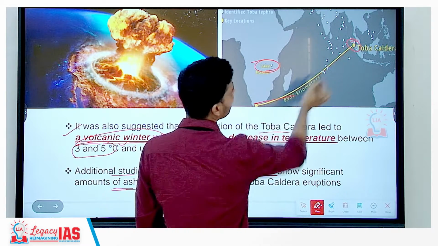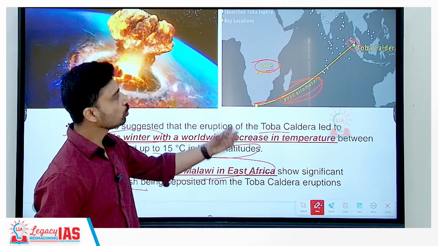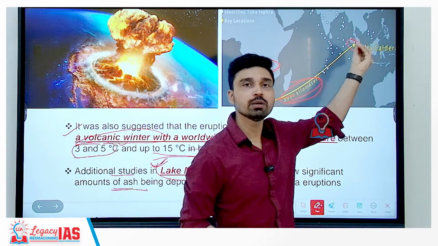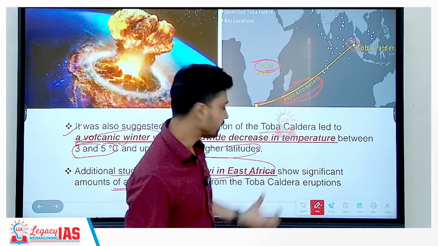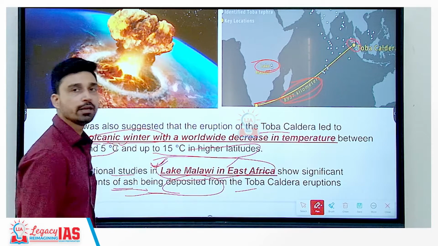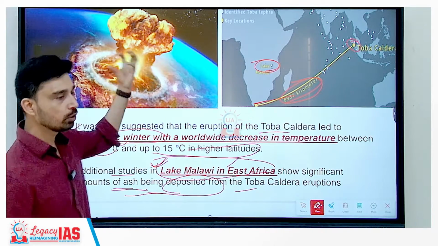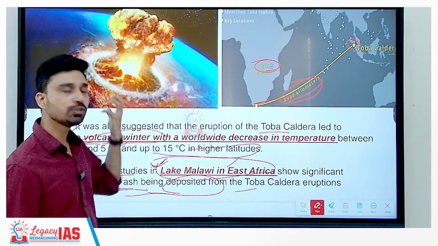The distance between Africa and Indonesia is about 8,900 kilometers. So the volcanic material that was discharged by this eruption traveled almost 8,000 kilometers, and that is why you can find evidence of deposition in Lake Malawi of East Africa. So that is the kind of powerful volcanic eruption that has happened here. That is why we term it a super volcano.